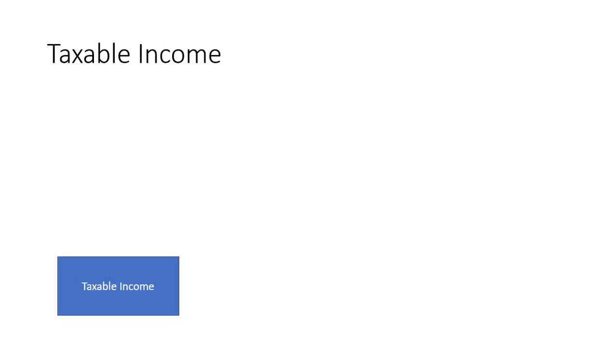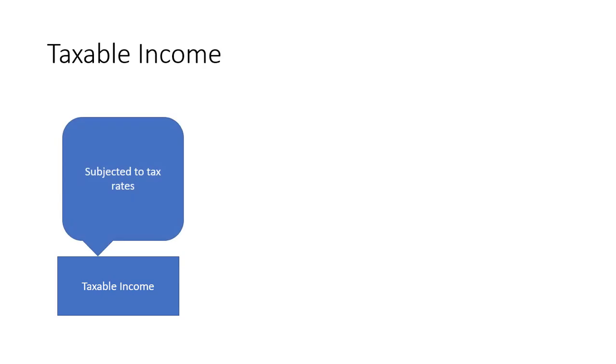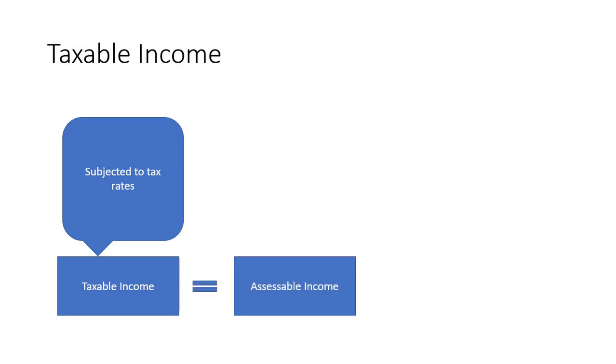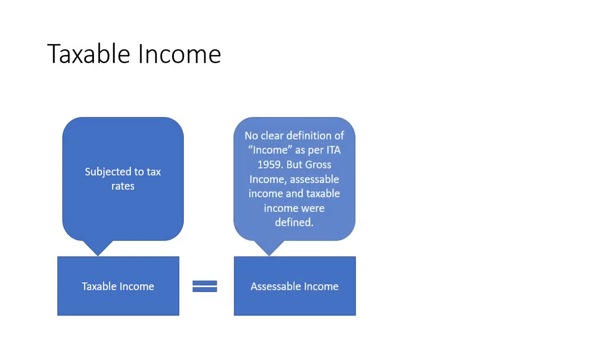So when you talk about taxable income, it is subjected to tax rates. So it will be coming from the difference between assessable income, which doesn't have a specific definition on ITA, but there will be definition for gross income, assessable income, and taxable income.